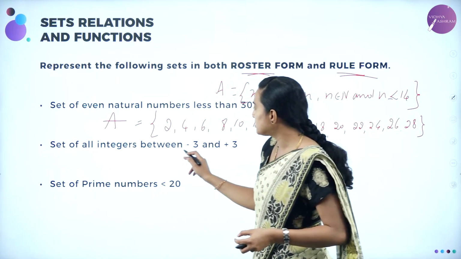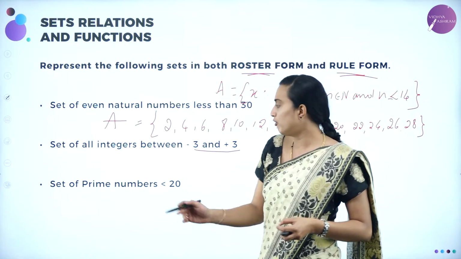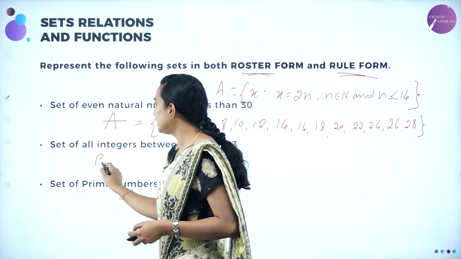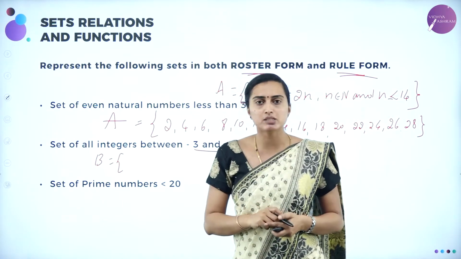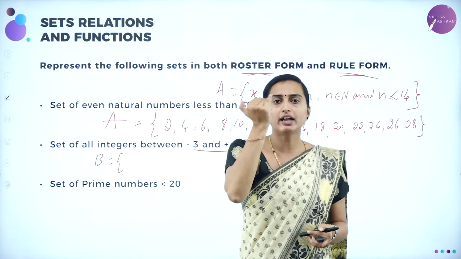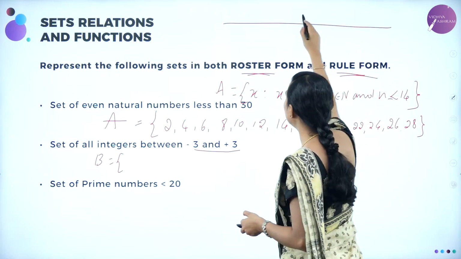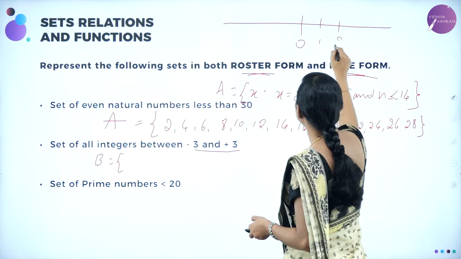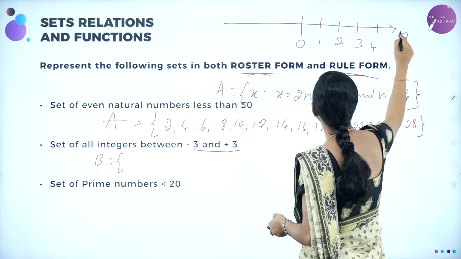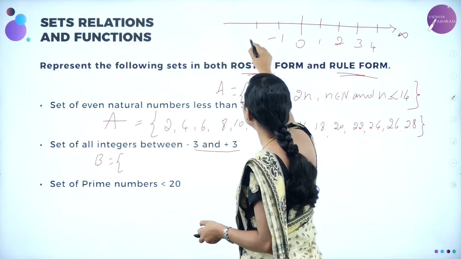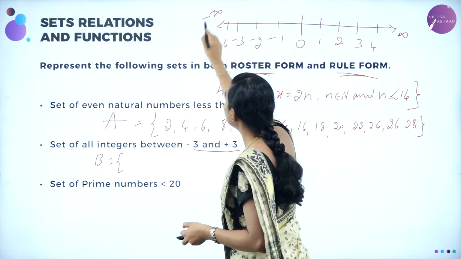Set of all integers between -3 and +3. How are we going to have it in roster form? I am going to take it as set B, that is nothing but set of all integers. Integers means all positive integers and then negative integers between -3 and 3. If you write it as a real line, this is 0, 1, 2, 3, 4, it will continue up to infinity, isn't it? This will be -1, -2, -3, -4 up to -infinity.